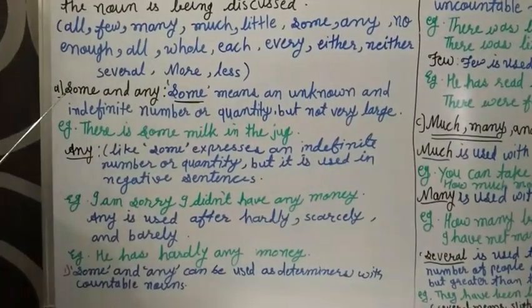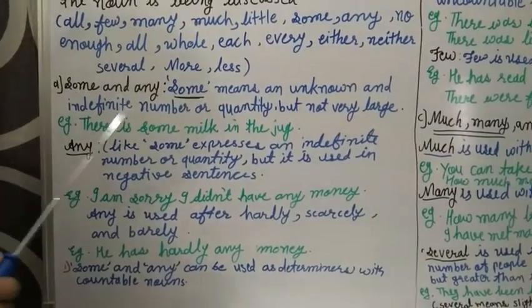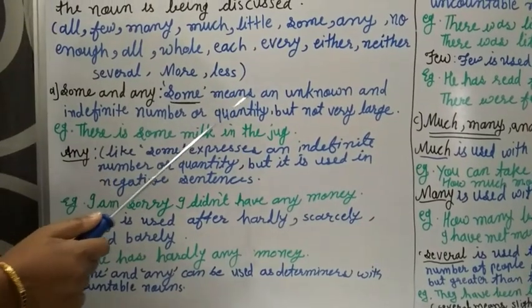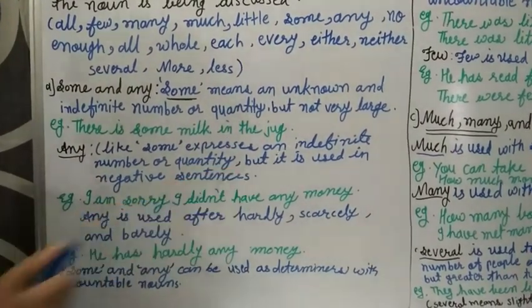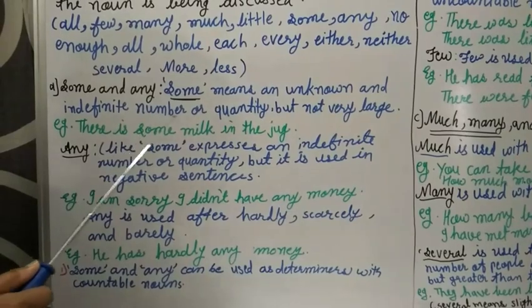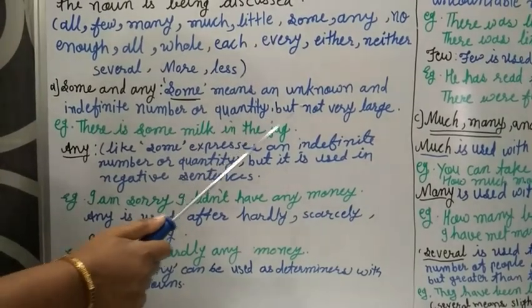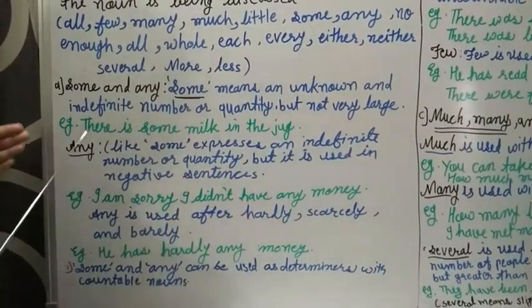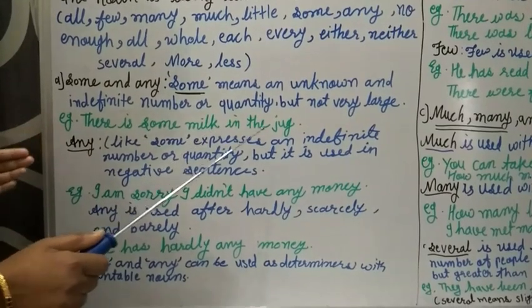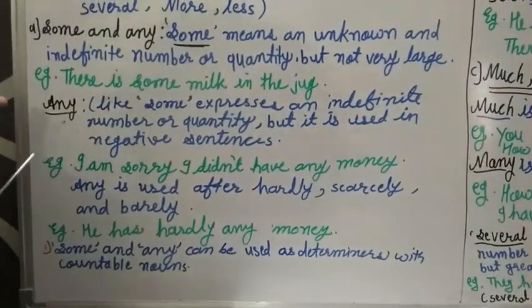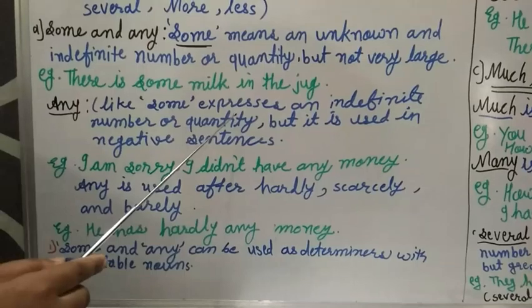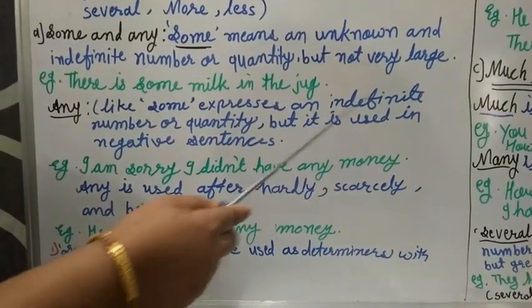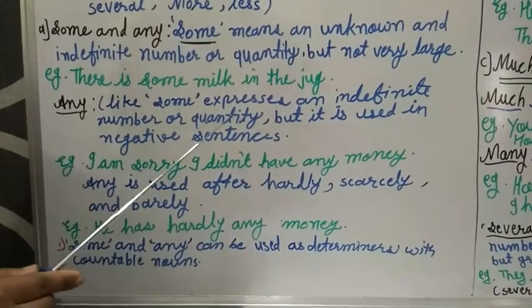First rule, some and any. How to use? Some means an unknown and indefinite number or quantity, but not very large. There is some milk in the jug. Any, like some, expresses an indefinite number or quantity.